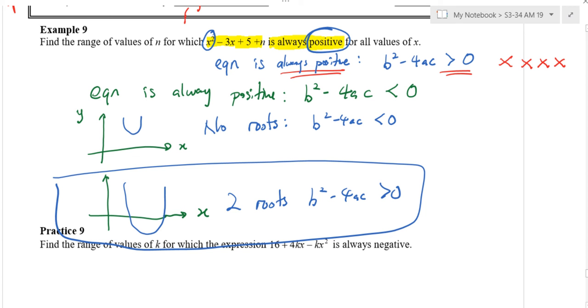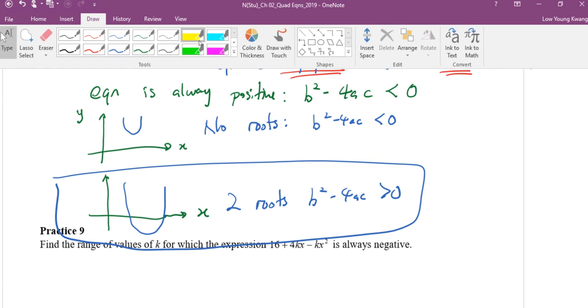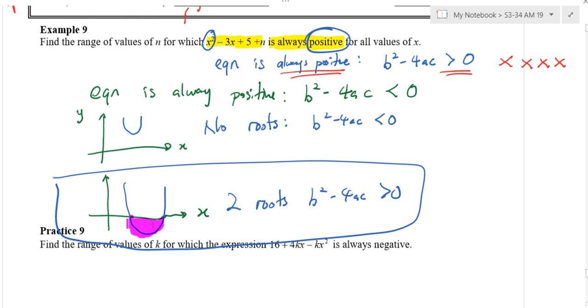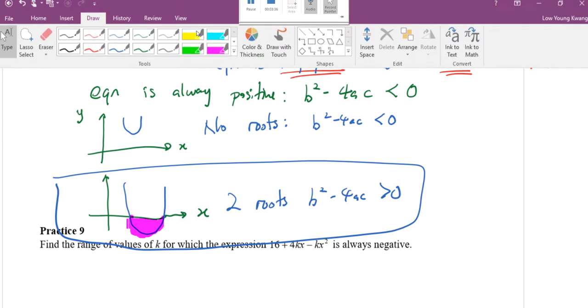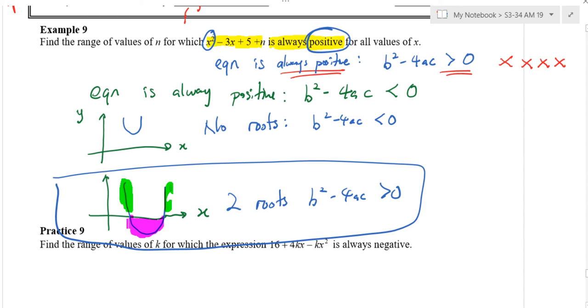Now Tiffany and everyone, can you look at this? Is this always positive? Can you tell me which part is positive, which part is negative? The below is what? Negative. Do you see? This below is negative. I use red color because negative means you owe money. I use green color because positive means this is positive. This is negative, like you owe money. Think below the x-axis, this is negative.